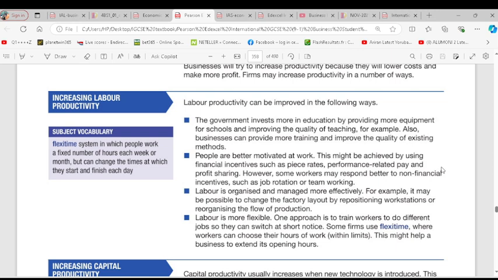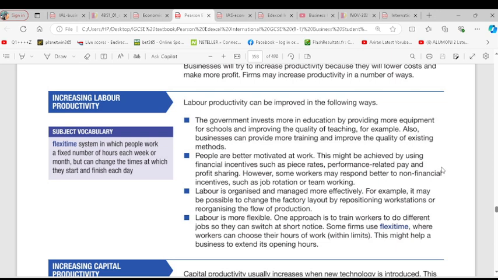Sure. The third one, if labor is organized and managed more effectively. So when you are managing labor, they said labor is more flexible. One approach is to train workers to do different tasks so that they can switch at short notice. Some firms use flexi time, where workers can choose their hours of work. Flexi time, what is flexible time? That means the time that you choose. You can choose the time to work. I can choose even late night, as much as it's fine with you. Okay, sure. Do you get it?